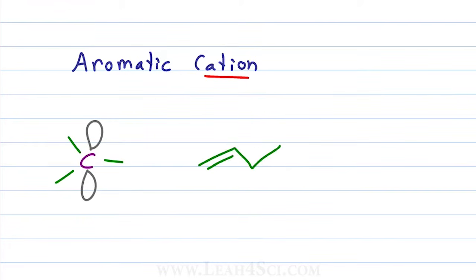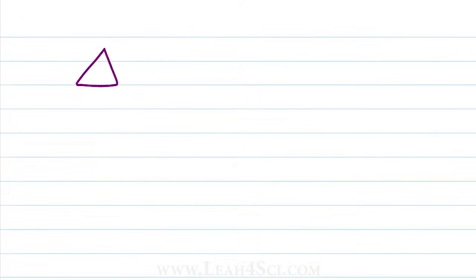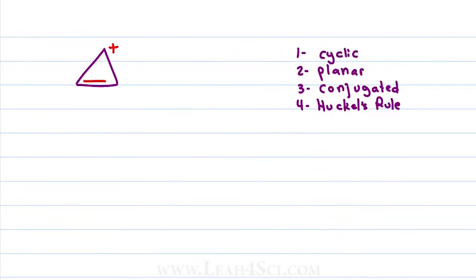When you studied resonance, you saw that pi bonds or electron pairs are very happy to move over towards a positive carbon atom, which moves the carbocation to the carbon that lost the pi bond, but creates a resonating system. We've already seen this molecule with a pi bond and a carbocation, so let's break it down. How do we know if it's aromatic?